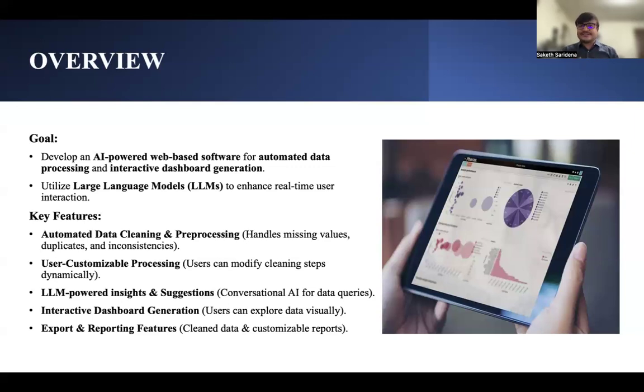We'll first clean the data and then ask the user if they're okay or if they want any more cleaning or pre-processing steps before proceeding to the visualizations part. Then we'll give the visualizations and ask if they want more visualizations. So that way it's a feedback loop from the user. As we can see here, interactive dashboard generation and LLM-powered insights and suggestions are provided, and the clean data will be available to the user along with the dashboard in the end, and also some report of the data.